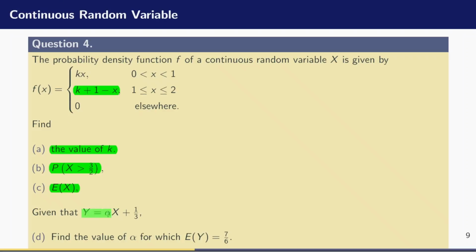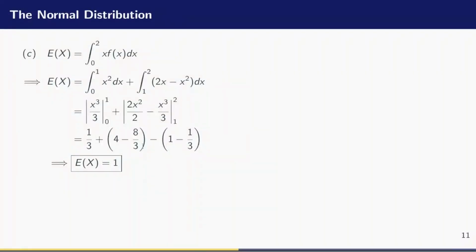We were told that y is equal to alpha x plus 1/3, where of course x is that continuous random variable. Let's find the value of alpha for which the expectation of y is equal to 7 divided by 6. We are also going to use the same properties of expectation like we did in the case of the discrete random variable. So what do we have?